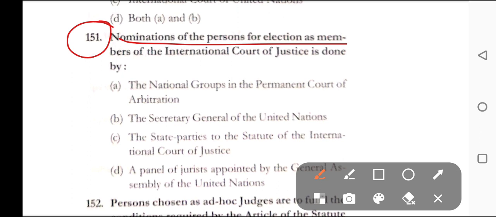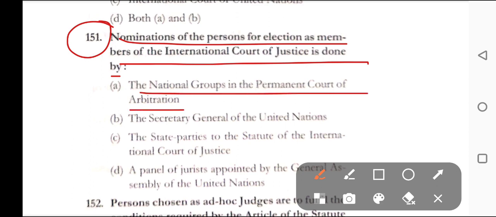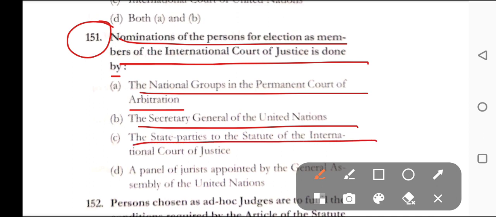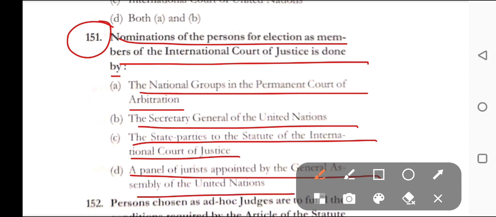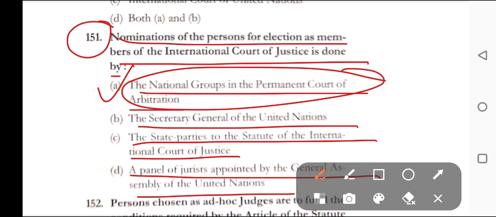Nominations of the persons for election as members of the International Court of Justice is done by option A, the national group in the Permanent Court of Arbitration, option B, the Secretary General of the United Nations, option C, the state parties to the Statute of the International Court of Justice, and option D, a panel of jurists appointed by the General Assembly of the United Nations. Here, the correct answer is option A, the national group of the Permanent Court of Arbitration.